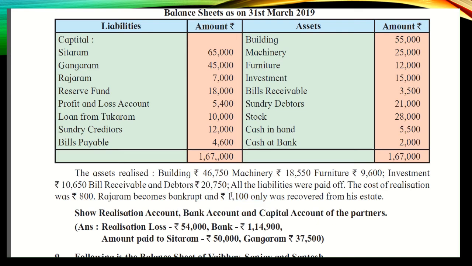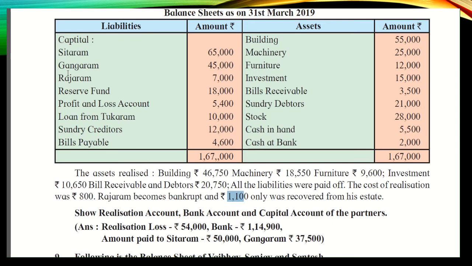So the remaining amount from his capital account, which we will decide after calculating, will be paid by Sitaram and Gangaram. So what will be the entry? Remember this entry, students, because in this case Sitaram and Gangaram are in the loss, because they are making the payment, and Rajaram is in the profit. So what will the entry be?